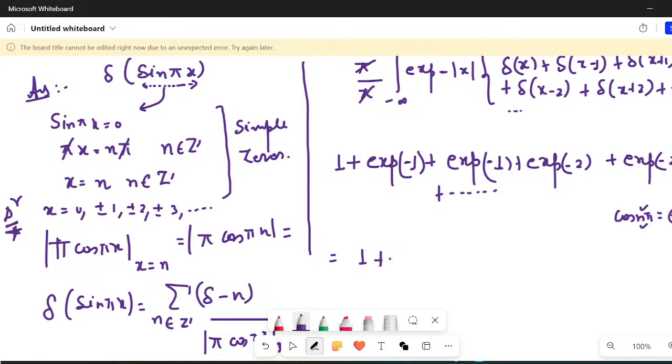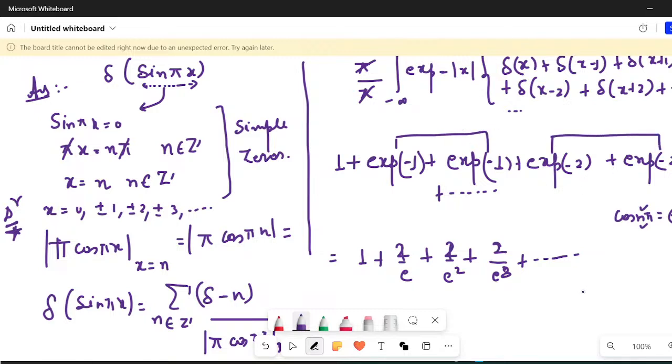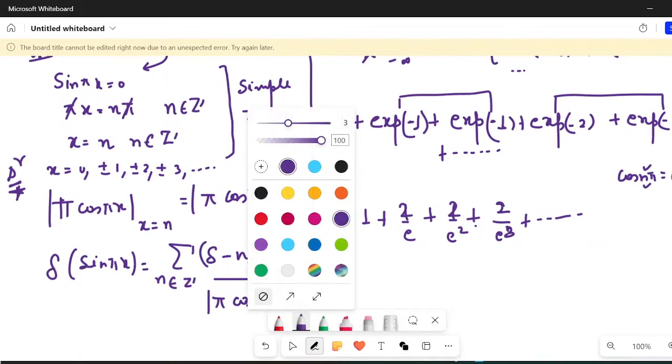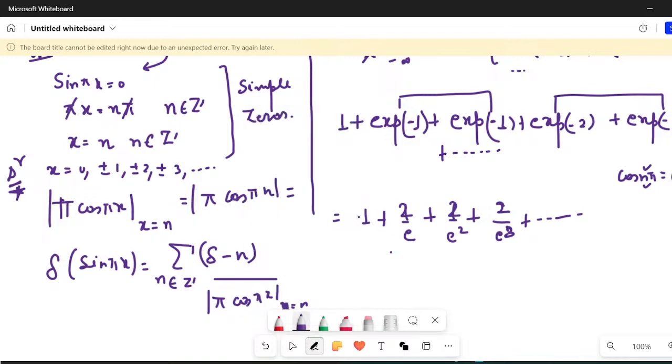You will get 1 plus 1 upon e plus 1 upon e square, sorry, this is 2, this is 2. Then you will have 2 upon e cube, and so on and so forth. Is that clear? Because these two will become 2 by e, these two will become 2 by e square, and so on. I hope it is clear. And this is simply a geometric progression. So instead of this, I'm going to write 1 plus, this is a geometric progression, isn't it?